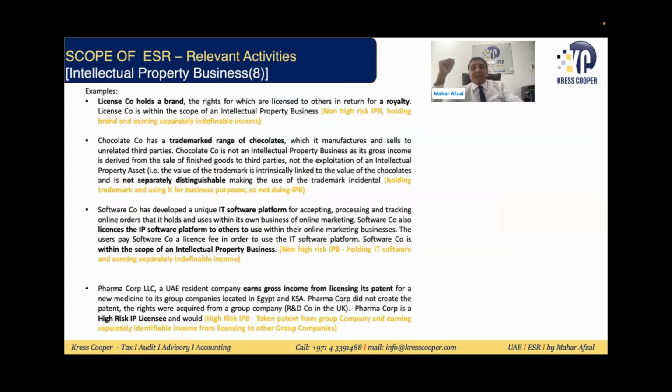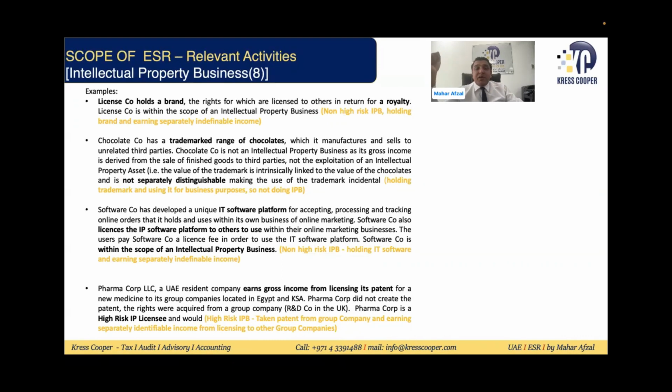So these are the examples. Non-high risk intellectual property asset: holding a brand and earning separately identifiable income. You are holding a brand, and from the brand you are earning income. But if the brand is being used for business purposes, it will not be assumed that you are holding the intellectual property asset. But if you are holding a brand and earning separately identifiable income, for example offering the franchisee model, then it will be assumed that you are doing the intellectual property business. Holding a trademark and using it for business purposes will not be subject to ESR, because you are not generating separately identifiable income, but you are using the asset for business purposes.